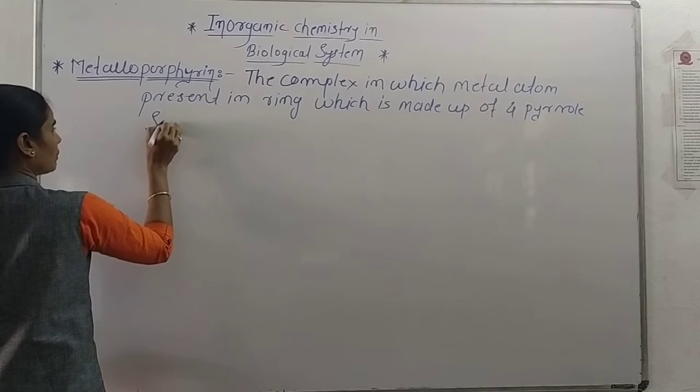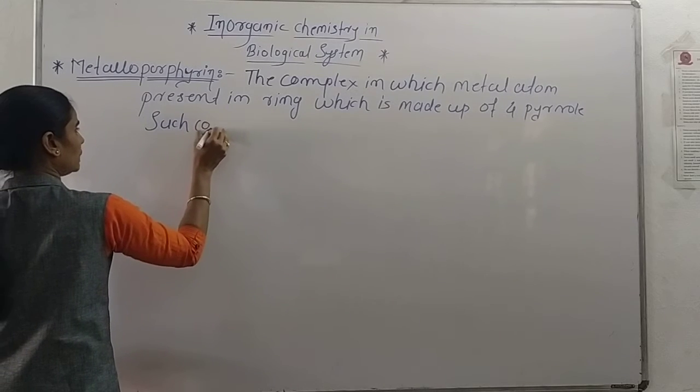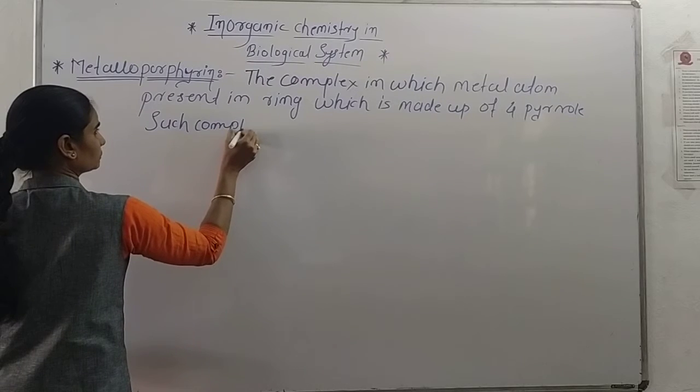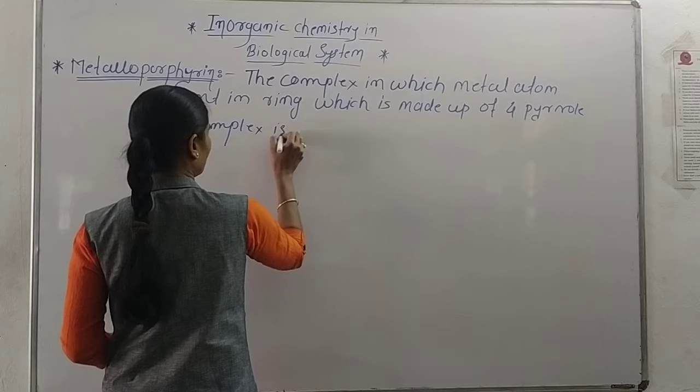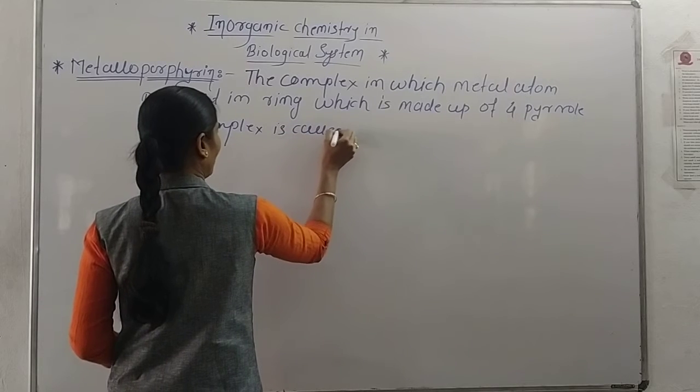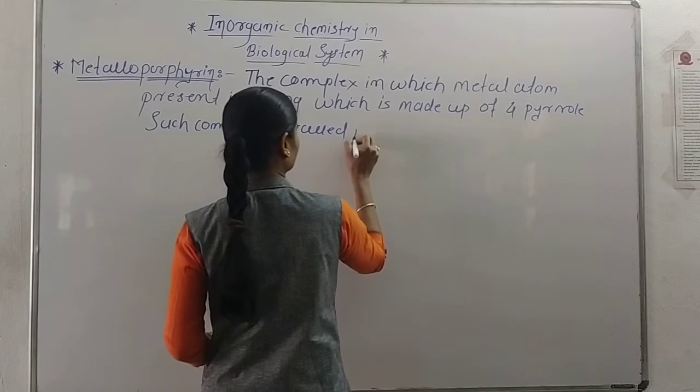Such a compound, or such a complex, is called metalloporphyrin.